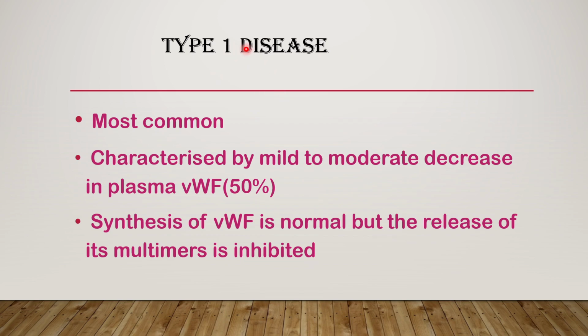So type 1 disease is the most common type of von Willebrand's disease, which is characterized by mild to moderate decrease in plasma von Willebrand's factor. That means the decrease is not that much, it is almost mild to moderate, almost 50%, where synthesis of von Willebrand's factor is normal, but the release of its multimers is inhibited.